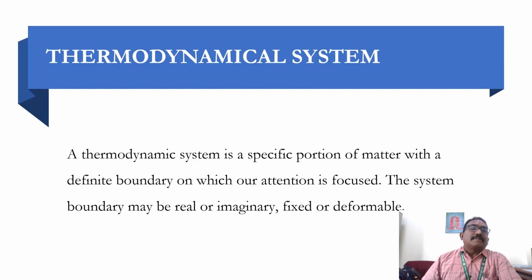So next, thermodynamical system. A thermodynamical system is a specific portion of matter with a definite boundary on which our attention is focused.